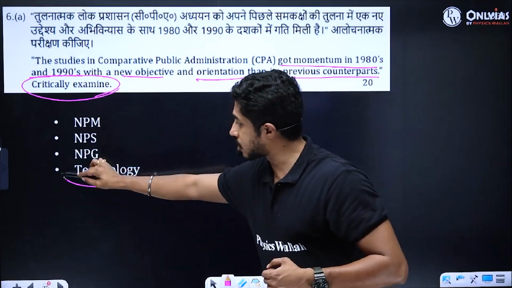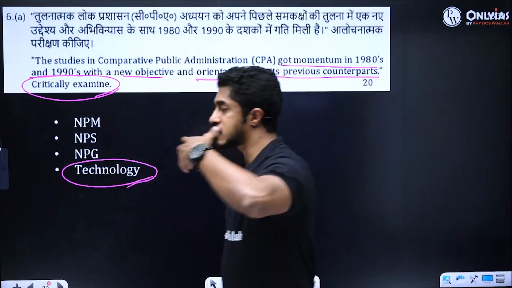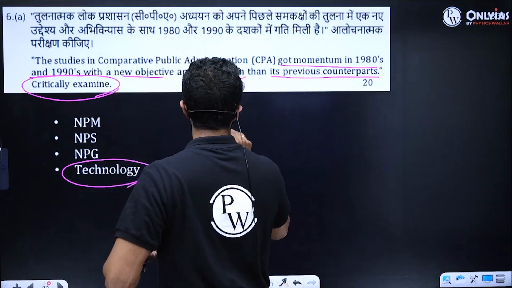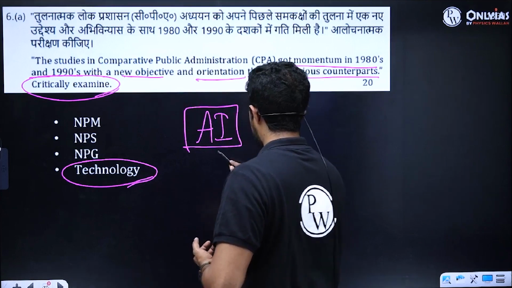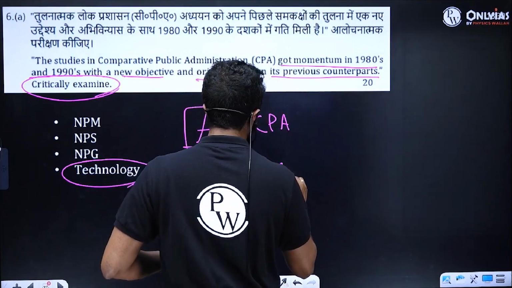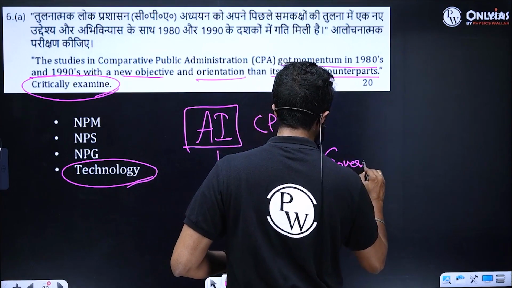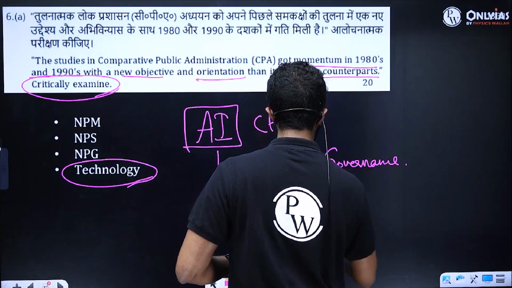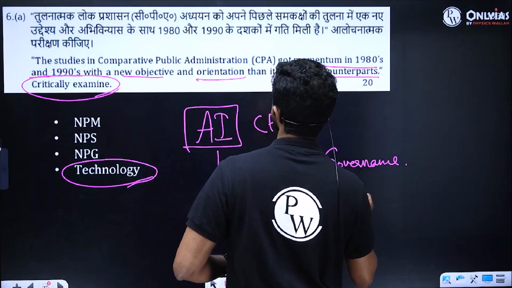And obviously, the emergence of technology. So today service delivery has reached a point where comparative public administration is all about what? CPA is all about AI-enabled governance. Again, you have national and international examples for it.